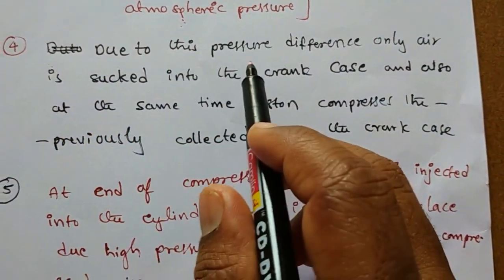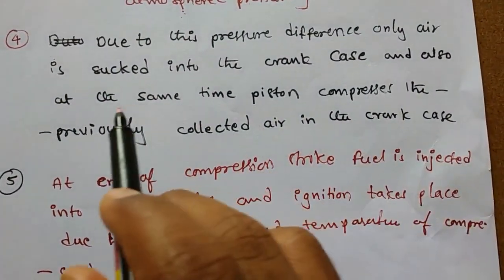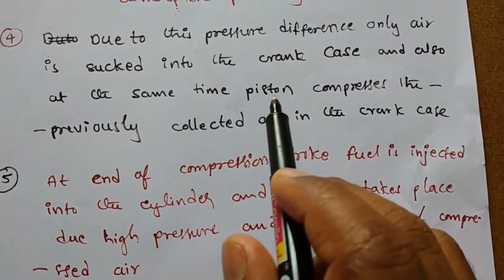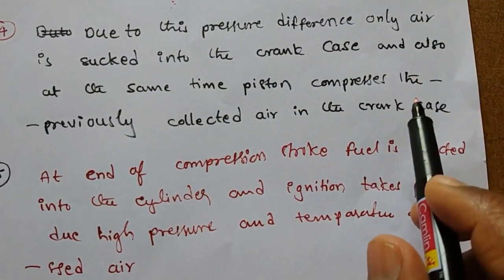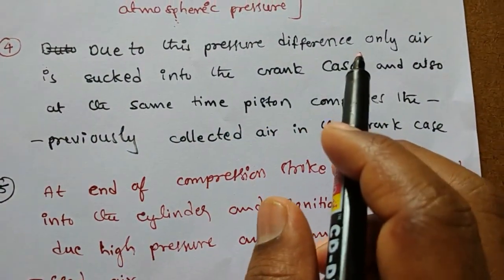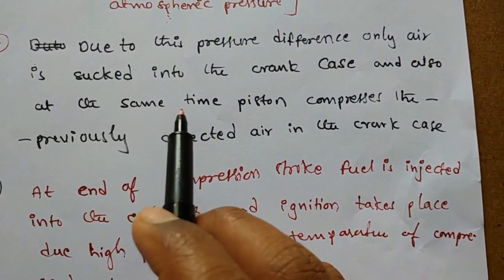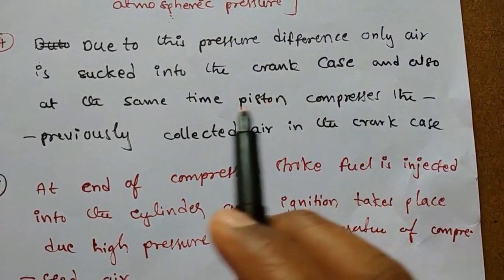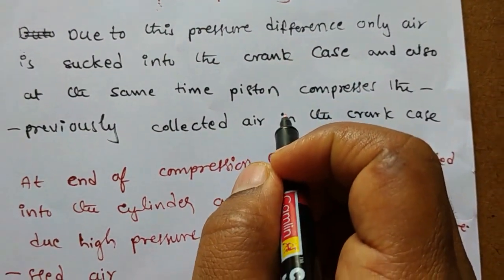So due to this pressure difference, only air is sucked into the crankcase, and at the same time the piston compresses the previously collected air in the crankcase.